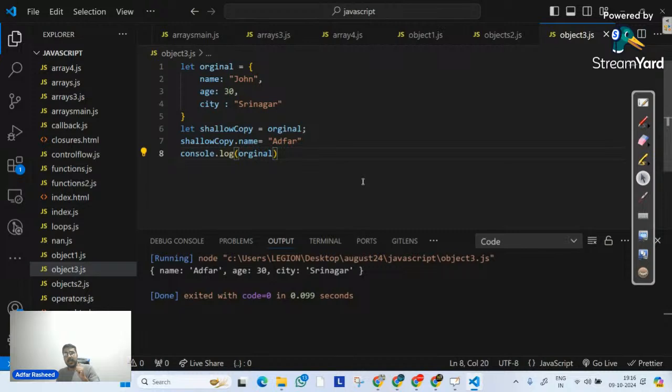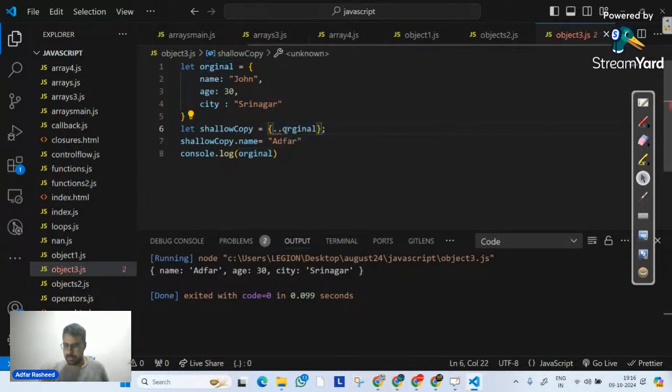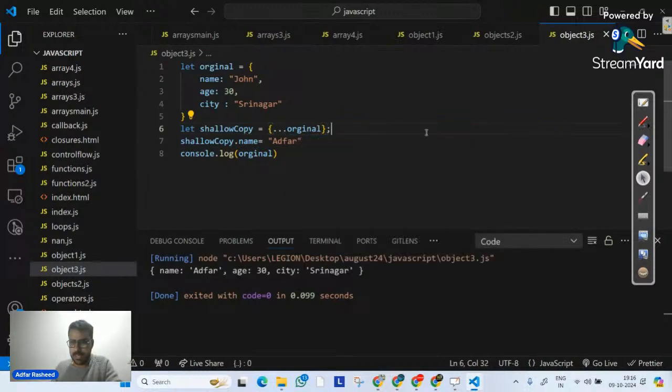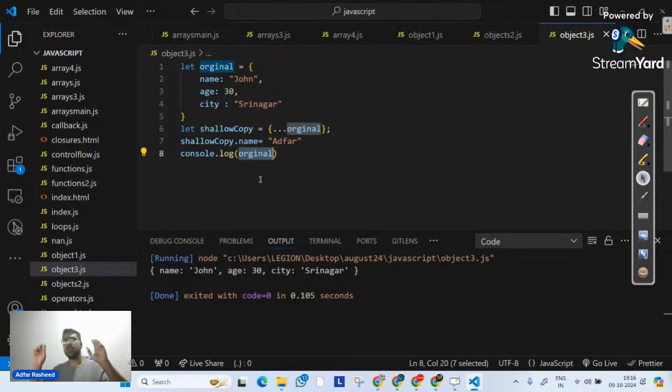Remember that. Now, what is the solution to this, guys? The solution is we can wrap this in an object and spread the key value pairs here, using the spread operator. Since we saw the same solution there, we will see the same solution here. If I execute it now, we can clearly see name is still John. Even though I made a change in shallowCopy, we did not see any effect in the original. So we have seen a solution to some extent, but this solution fails.